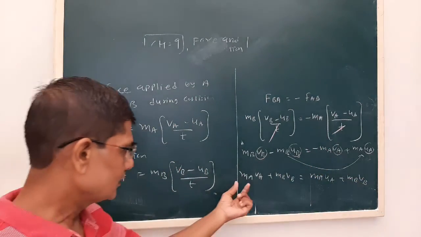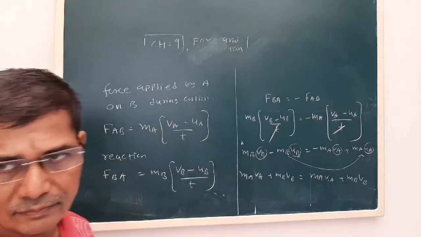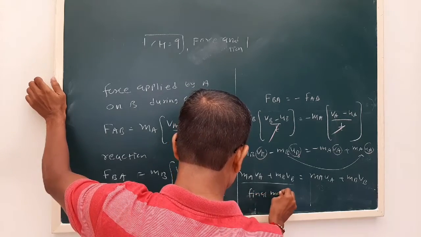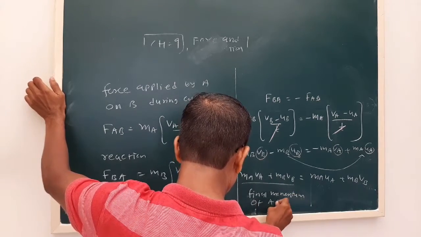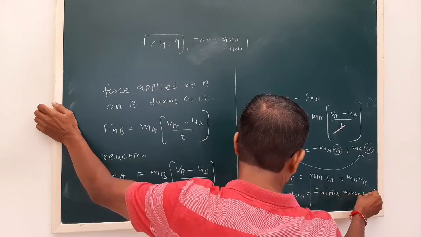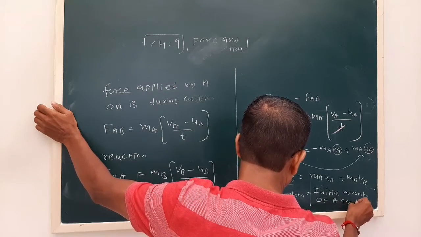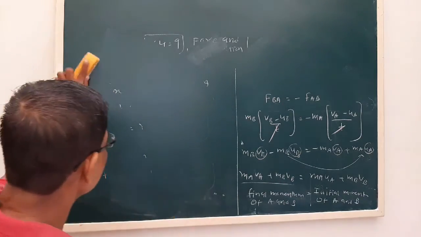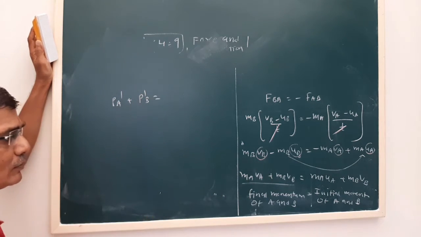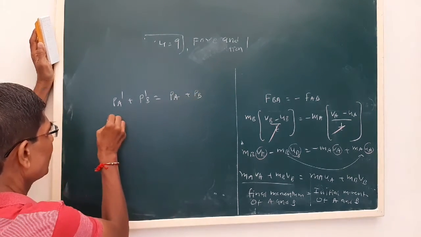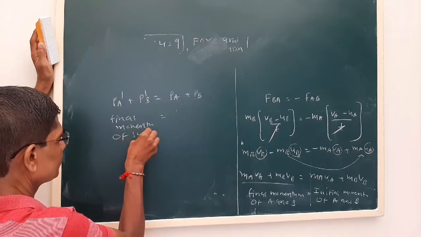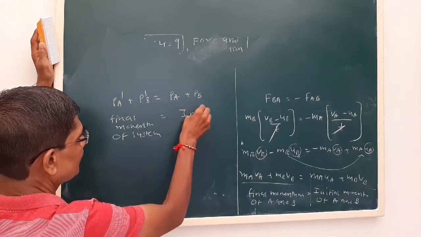Now we know this is the momentum of A plus the momentum of B, that is the final momentum of the system of A and B, and this is the initial momentum.